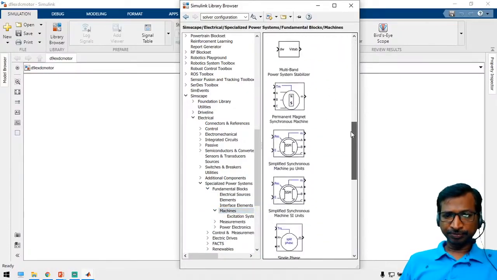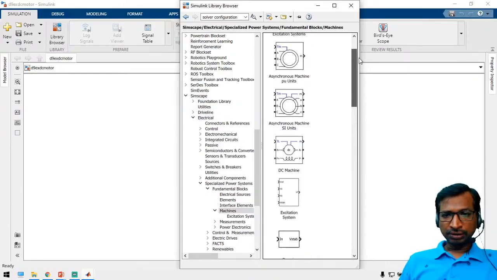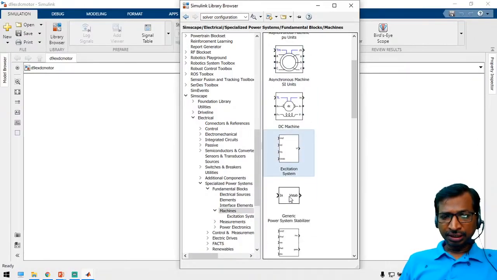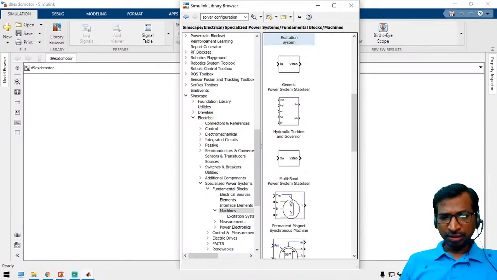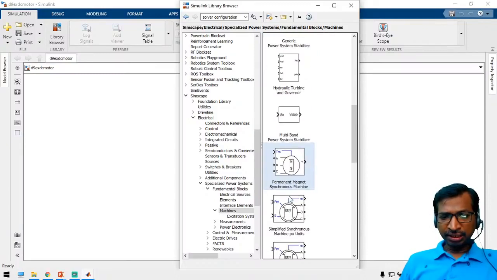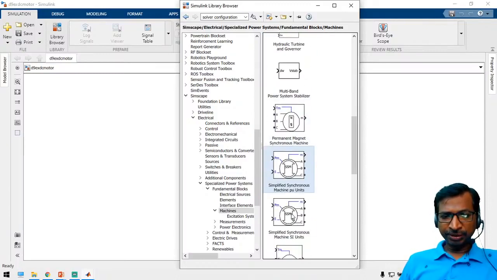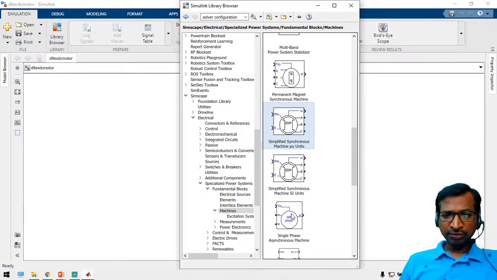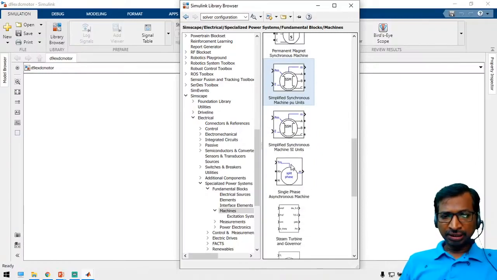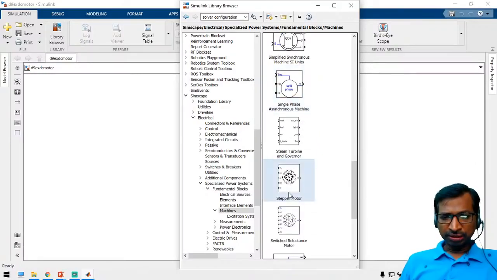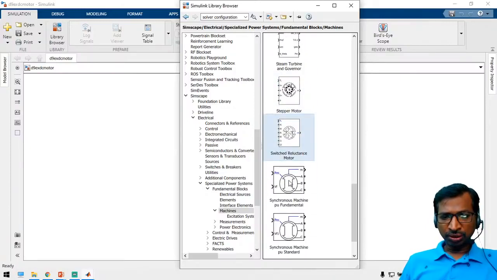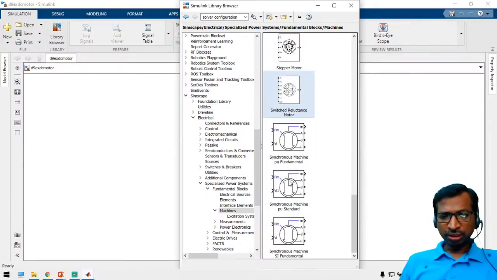First is the asynchronous machine SI, then DC machines, permanent magnet synchronous motor, simplified synchronous machine in SI units as well as per unit, single phase asynchronous motor, stepper motor, and switched reluctance motor. So these motors are available.